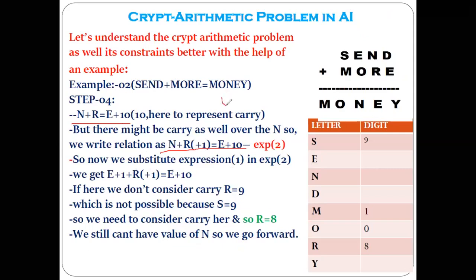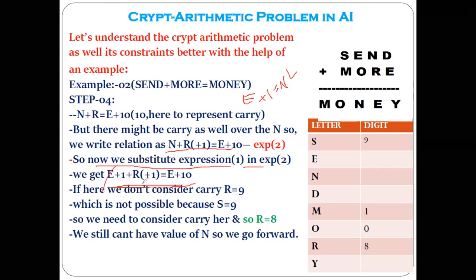Now we had the first equation like this: E plus 1 equal to N. This was our first expression. In the second expression we'll substitute the value of this N. So we substitute expression 1 in expression 2, and after this we'll get the expression like this: E plus 1 plus R in brackets plus 1 equal to E plus 10.